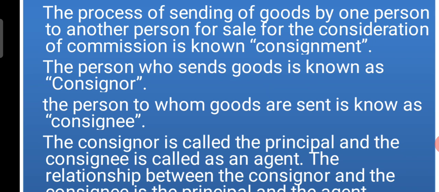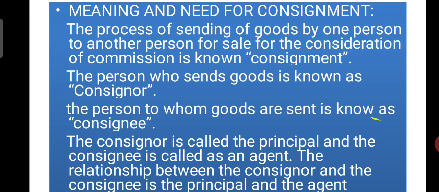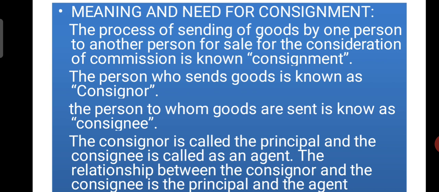Consignor is called the principal and the consignee is called as an agent. The relationship between the consignor and the consignee is principal and agent relationship. So here consignor is called as principal and whereas consignee is called as an agent.